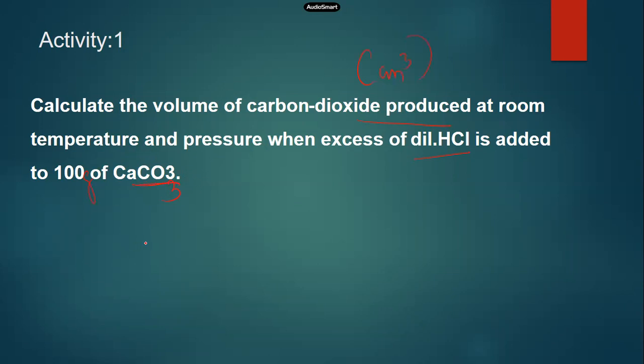Now you have to write an equation first. Okay, I'll give the equation for you. CaCO3 plus HCl gives rise to CaCl2 plus H2O plus CO2. Now check whether the equation is balanced or not. It's not. Then you have to balance. First step, balancing. I don't want to waste your time in balancing, I just need to do it. Now it's balanced.